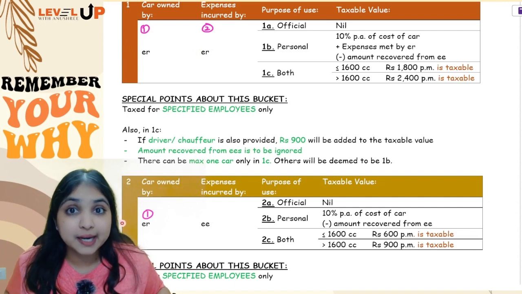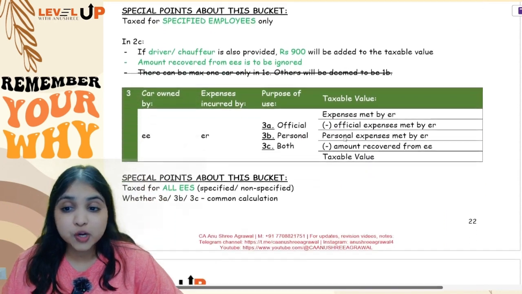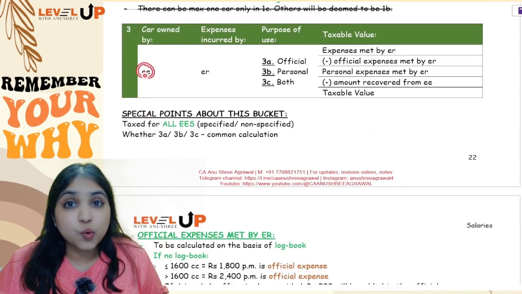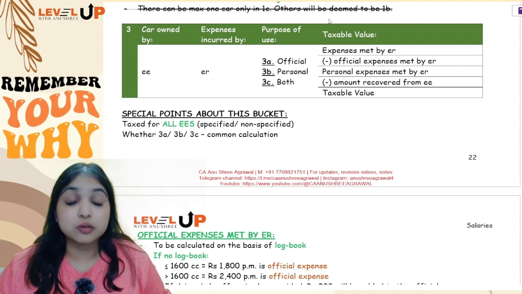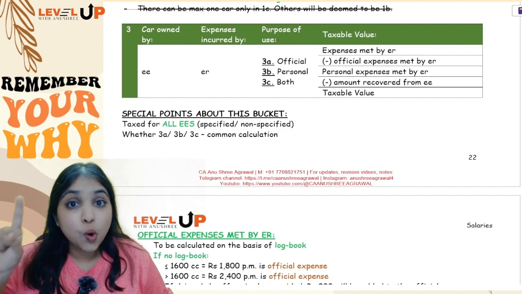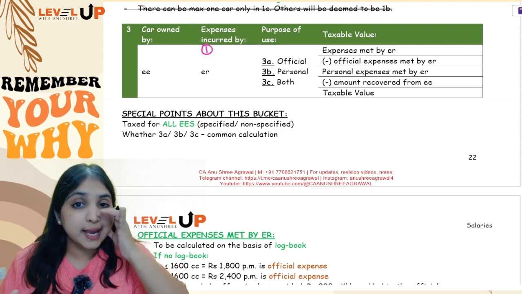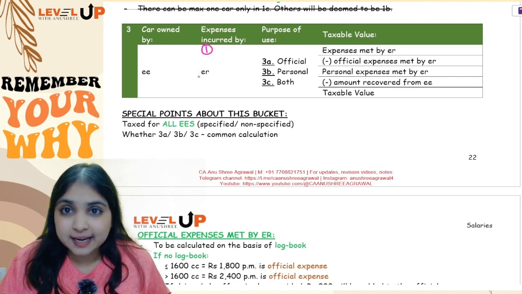But in the second bucket, employee is getting only one benefit, which is the car benefit. Okay. Now moving on to the third bucket, the last bucket. Over here, the car is owned by employee himself, but expenses alone are being met by the employer. So here again, my employee is getting only one benefit, and that is expenses. He is himself owning the car. Only the expenses are being met by the employer. So only one benefit he is getting, and that is the expense.